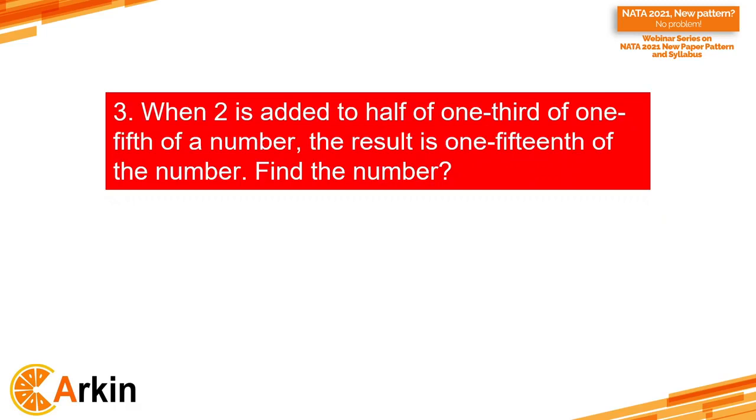When 2 is added to half of 1/3 of 1/5 of a number. We have one answer, which is 60 from Tanishka. Okay, Tanishka. So 2 is added to half, I will try to solve it orally here. 1/2 into 1/3, that will be 1/6, isn't it? 1/6 into 1/5, that will be 1/30. 1/30 of a number plus 2 is equal to 1/15 of x. Yes, the correct answer is 60 again. Yes, Tanishka and Bhavna, you are correct.